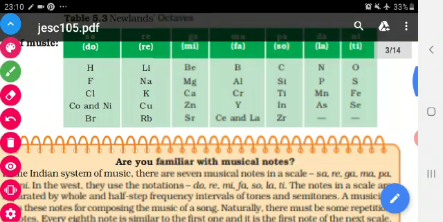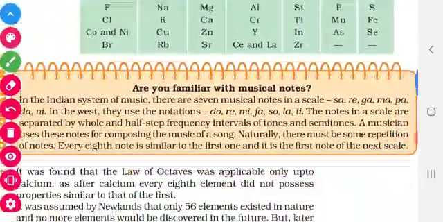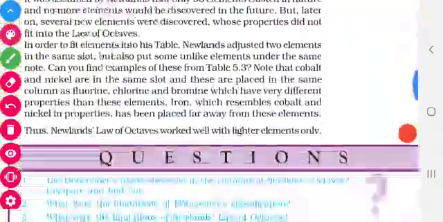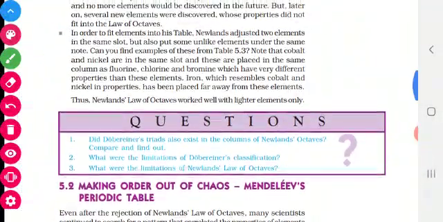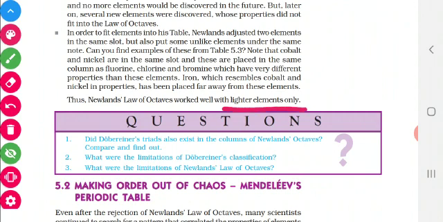Have you understood, children? The main thing is that Newlands' law of octaves worked with lighter elements only. It worked only up to calcium. After calcium it does not work. Have you all understood Newlands' law of octaves, children?